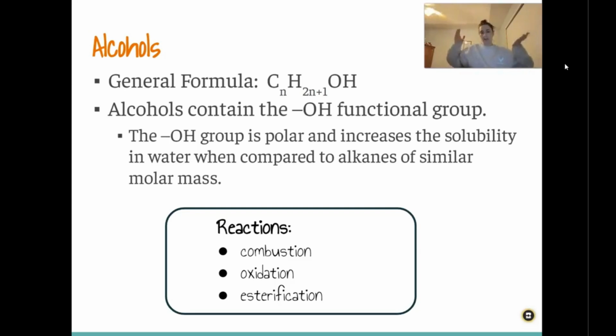So alcohols, we know they contain that hydroxyl functional group. This is polar and increases the solubility of the alcohol as opposed to an alkane or an alkene. And what does it undergo? Alcohols can undergo combustion, oxidation, or esterification. And we did talk about esterification last year as well when we were talking about condensation polymerization in HL.